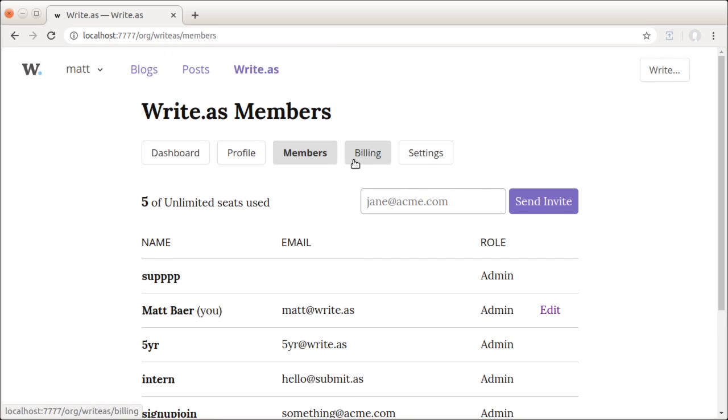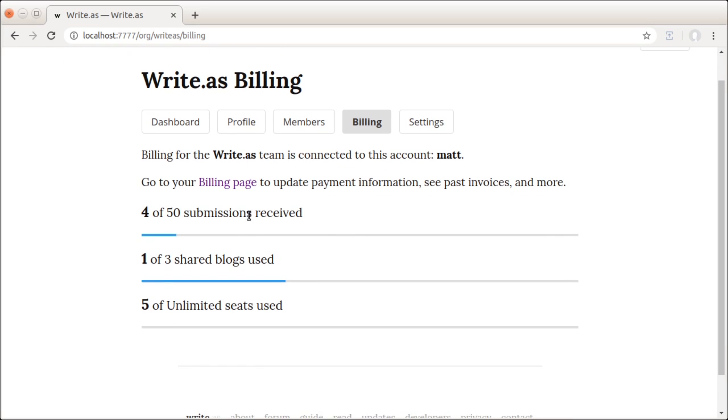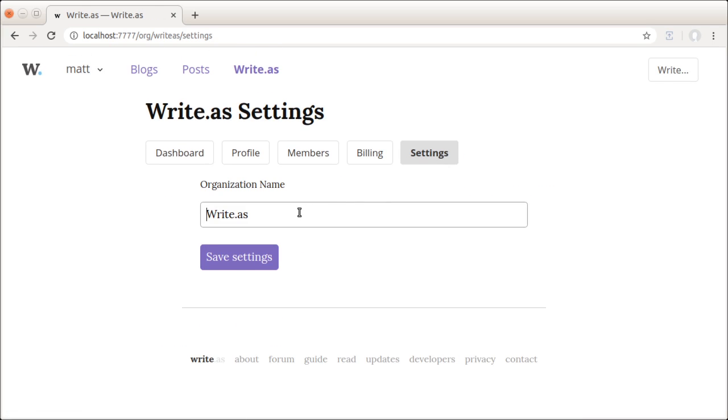Right now, billing is tied to a personal account on Write.as, but in the near future, you'll be able to manage it completely separate from that and add functionality as your team needs it. You can see here different usage stats, such as submissions received, number of shared blogs used, and how many people are on your team. We also have a simple settings page, which just lets you set the organization name. In the future, you could imagine other kinds of settings appearing here.